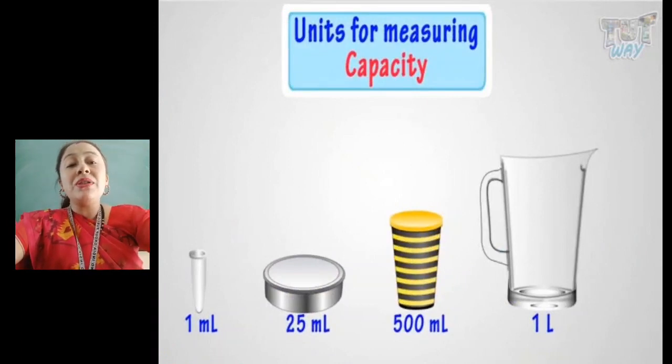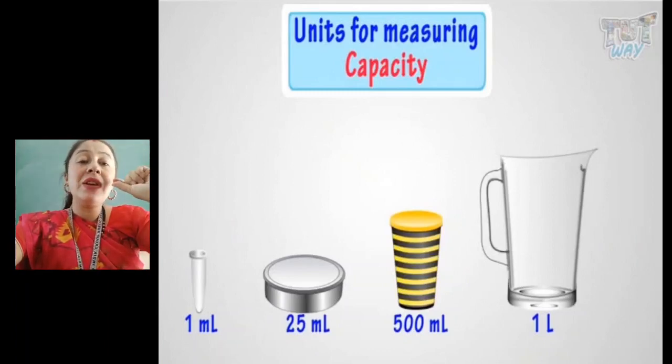When you measure liquid or fluid things in a very small amount, we measure it with the unit milliliter. When we take a very small amount, we measure the liquid in ml, and when we measure liquids in a high amount, we take the unit liter.